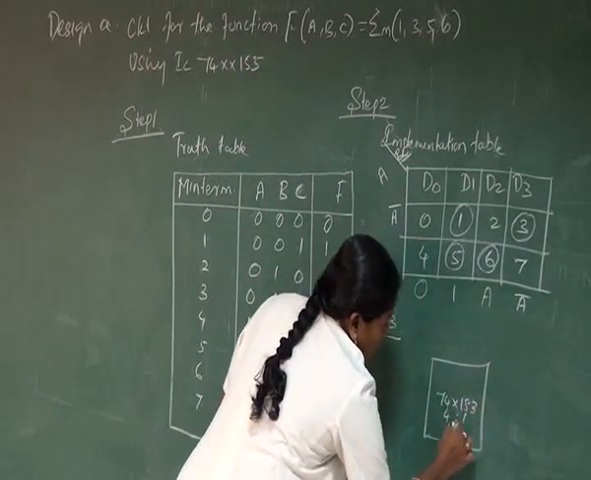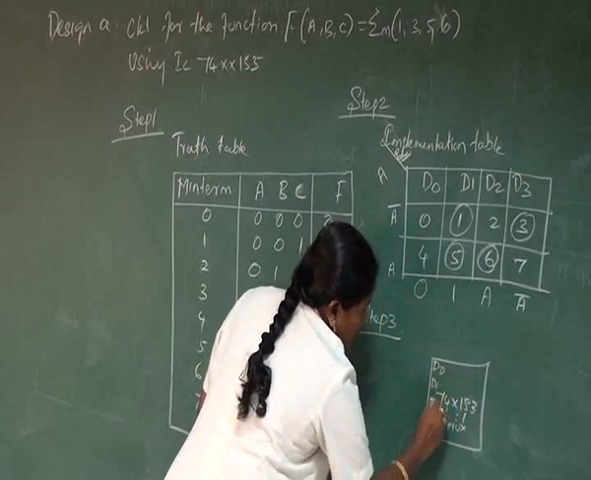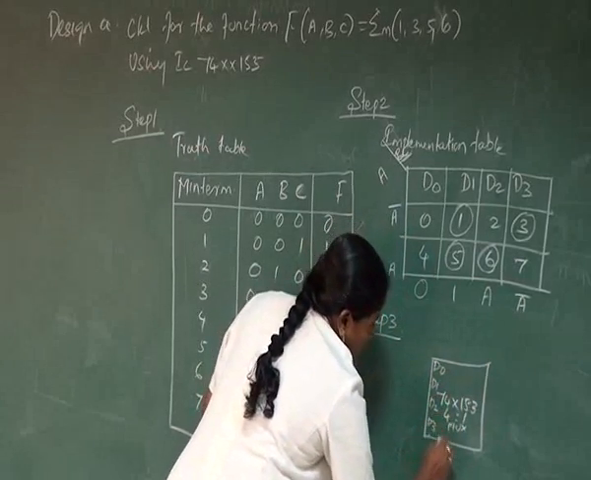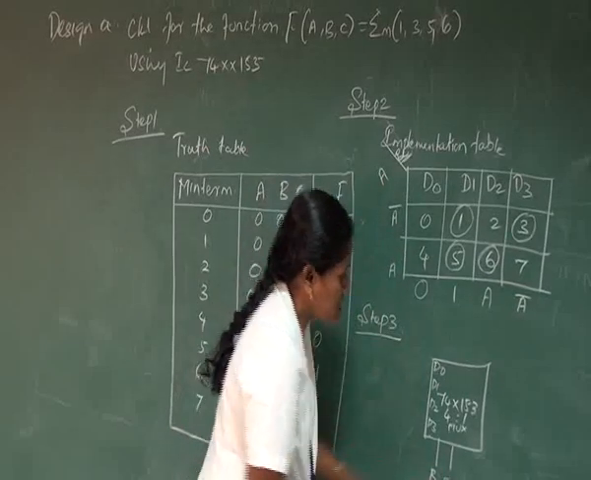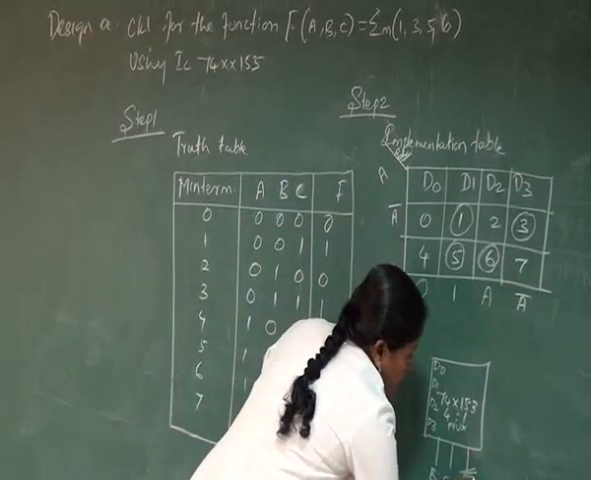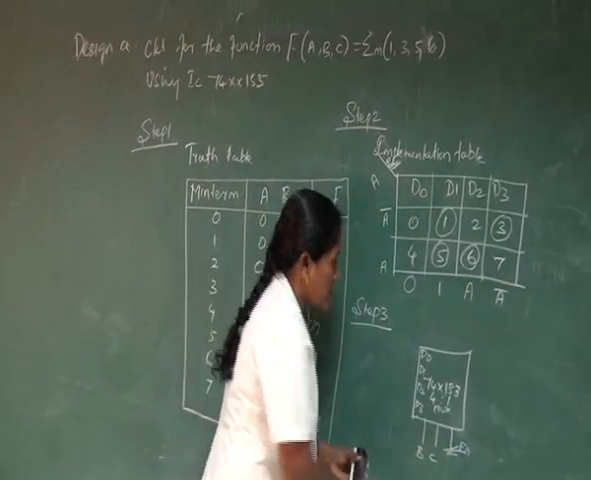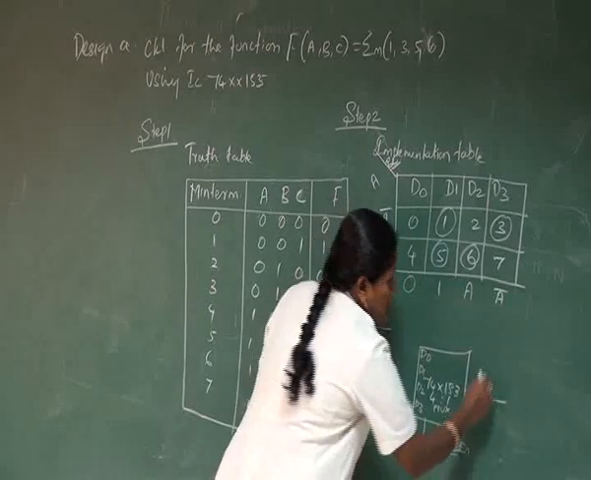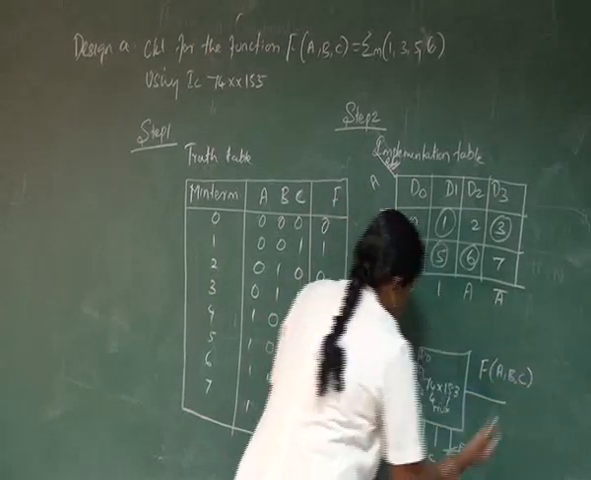It is nothing but a 4:1 multiplexer. And here write the inputs as D0, D1, D2 and then D3. The select signals are B and C. And we need an enable signal. Here the enable is active low, and it will produce the output function F. F is the function of A, B and C.